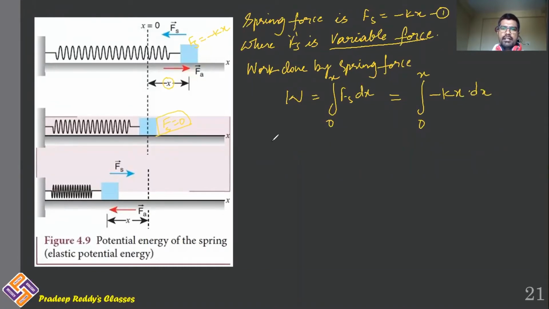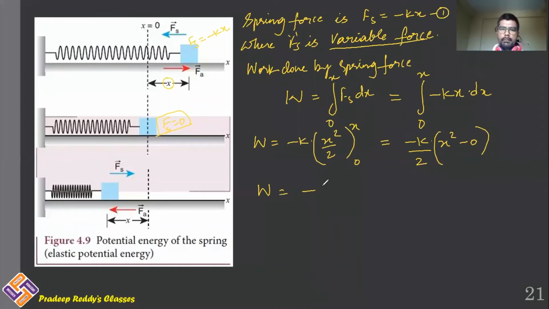Now this work done is equal to minus k, since k is constant, times the integration of x dx, which is x square by 2. Limits are from 0 to x. This gives you minus k divided by 2 into the upper limit x square minus 0. Therefore, work done is equal to minus half k x square. This is the equation for work done.